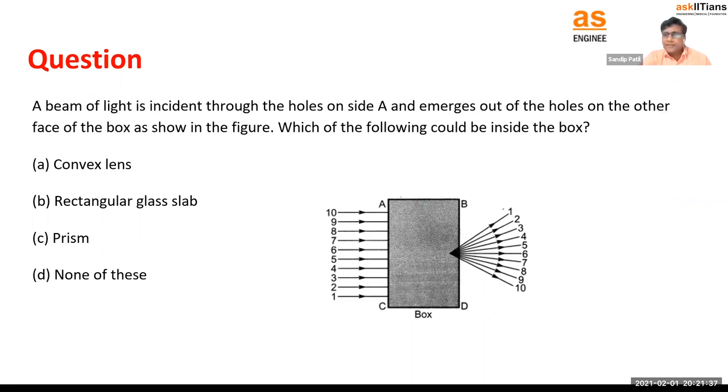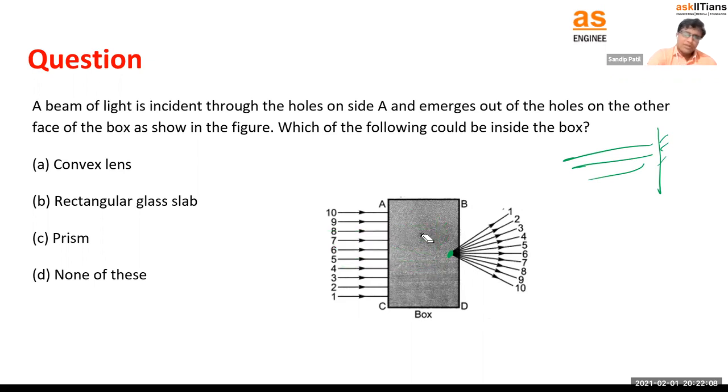Normally what should have happened? They should have come out as it is, right? But it is not happening. They are coming like this through this small hole. So who can do that? Can a mirror do these things? Obviously, we know the mirror reflects the rays. So if you keep the mirror here, these rays will never go outside. They will come back like this, parallel. So it cannot be a mirror.